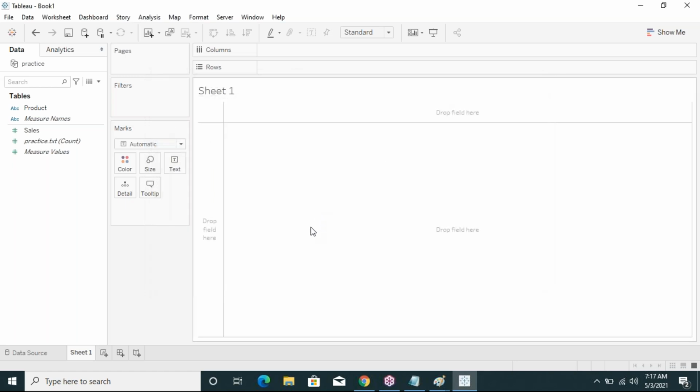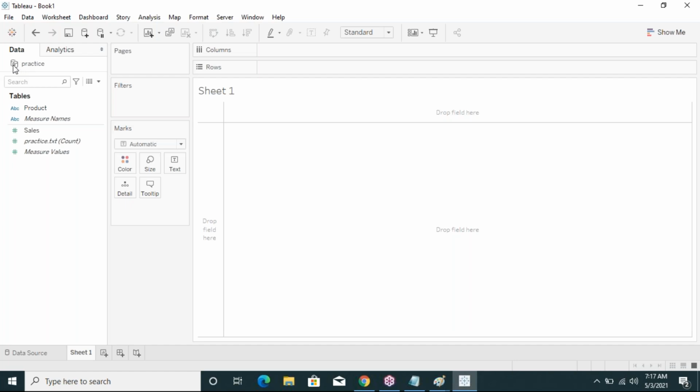Okay, till now it is the correct way. How do we identify whether this is a live connection or this is an extract connection? The simple thing is this symbol. An extract connection is always indicated by overlapping cylinders.